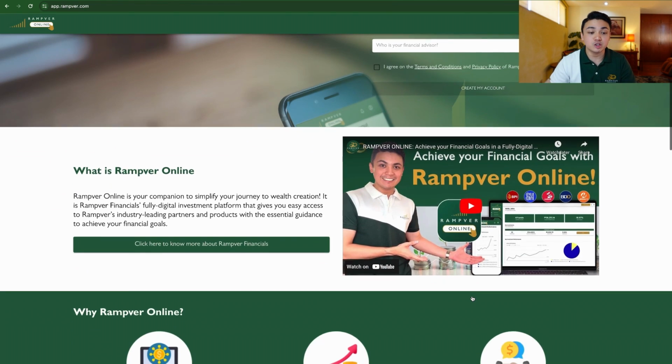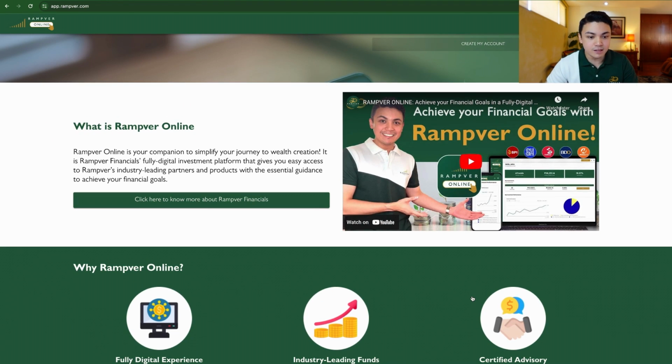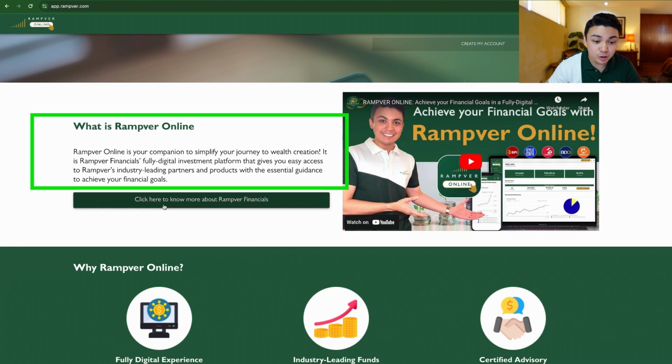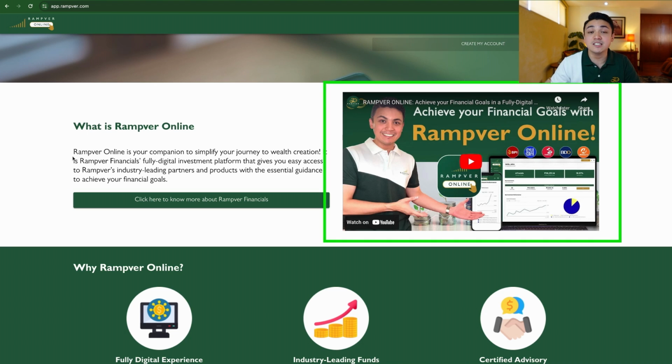So you will see an introduction of Rampver Online, what it is, diba? Rampver Online is your companion to simplify your journey to wealth creation. It is Rampver Financial's fully digital investment platform that gives you easy access to Rampver's industry-leading partners and products with the essential guidance to achieve your financial goals. On the right is just an embedded video of our introduction and welcome video to Rampver Online.